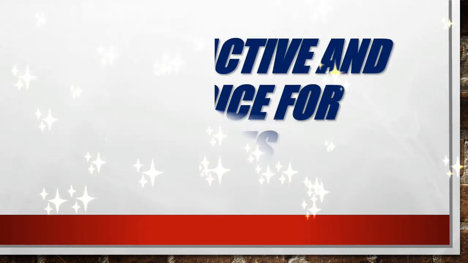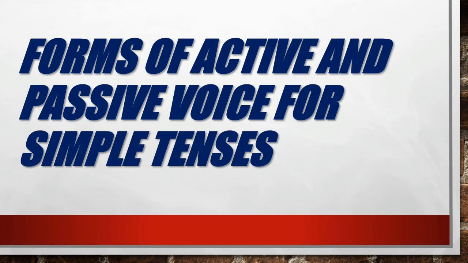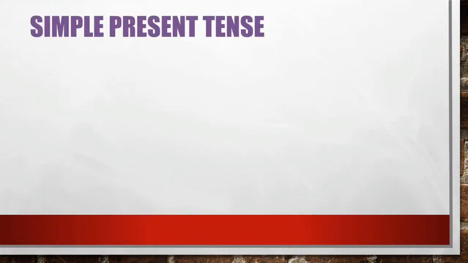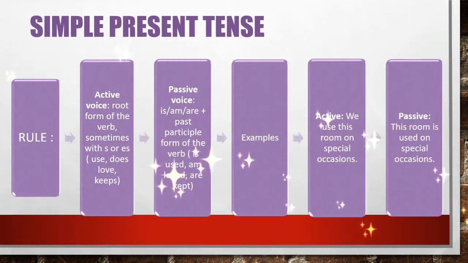Clear? Now let's see the forms of active and passive voice for simple tenses. So what are the rules regarding simple tenses? First of all, we'll see the rule for simple present tense. So here, students, in simple present tense, the rule is first form of the verb and sometimes S or ES is used. Clear? So in simple present tense, active voice will be given to you as the first form of the verb, or S or ES will be used in the active voice.